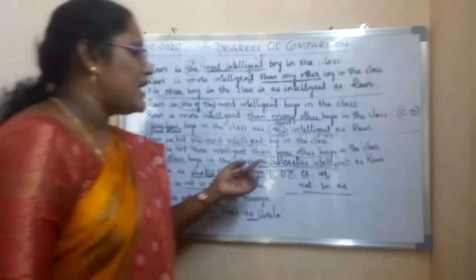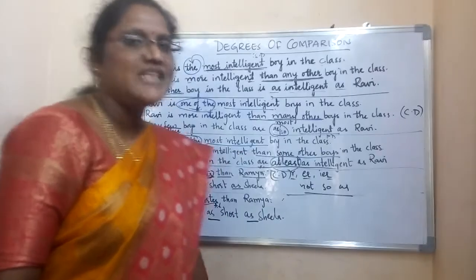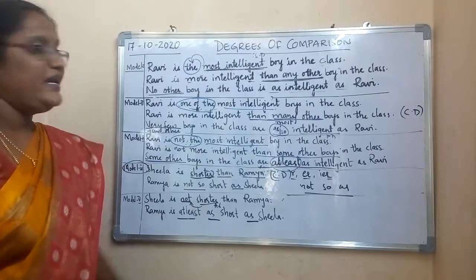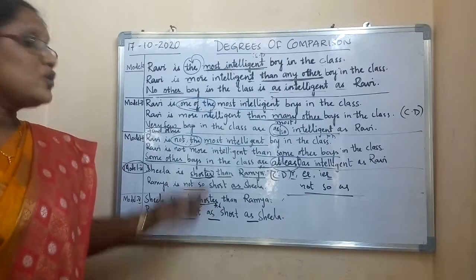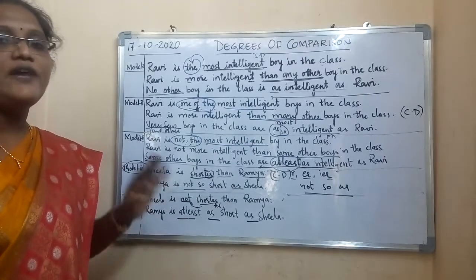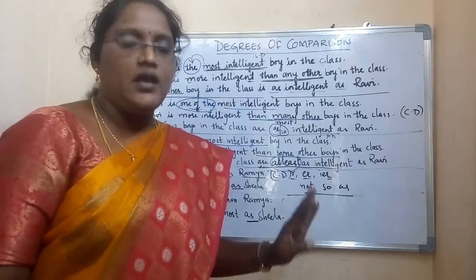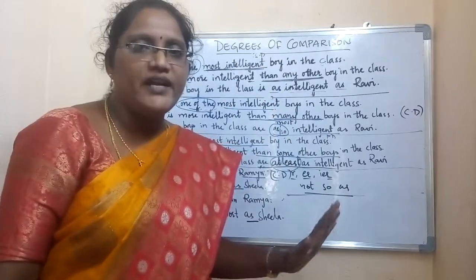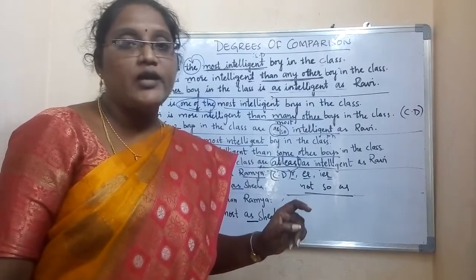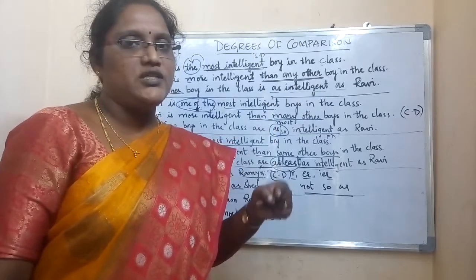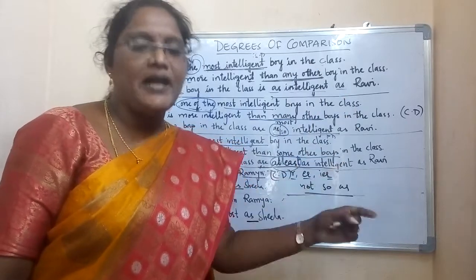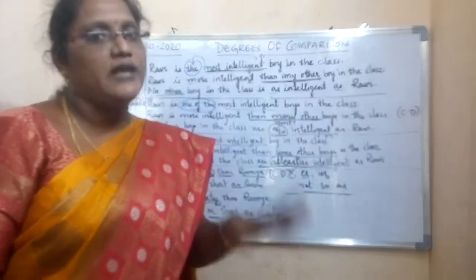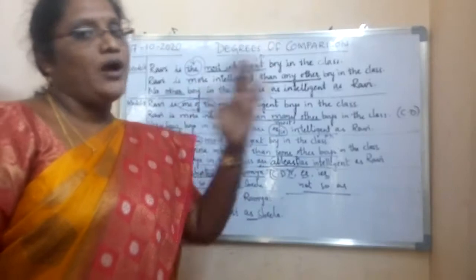Some other boys in the class are at least as intelligent as Ravi. So these three we have completed. Let us go to the remaining two. In these two, type 4 and type 5, we don't have superlative degree. Only two degrees. What are they? Comparative and positive. If a positive sentence is given and you are asked to write comparative, you have to write comparative. If comparative is given, you have to write positive.